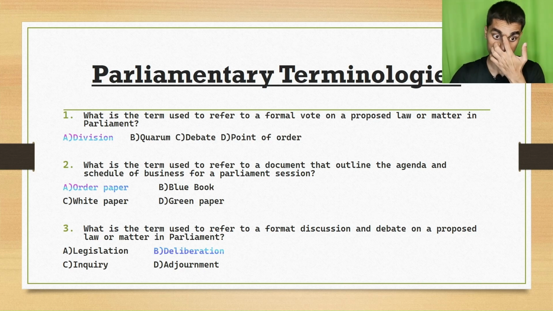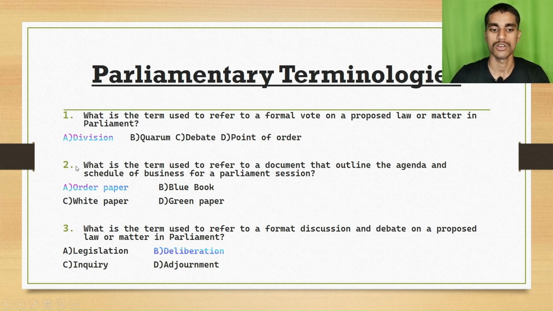The first question is, what is the term used to refer to a formal vote on a proposed law or matter in Parliament? Option A, division. Option B, quorum. Option C, debate. Option D, point of order. The right answer is option A, division.